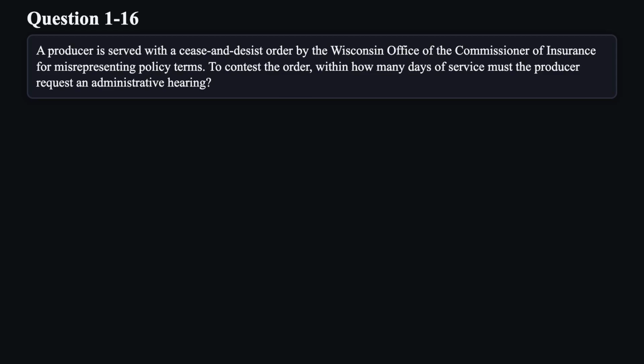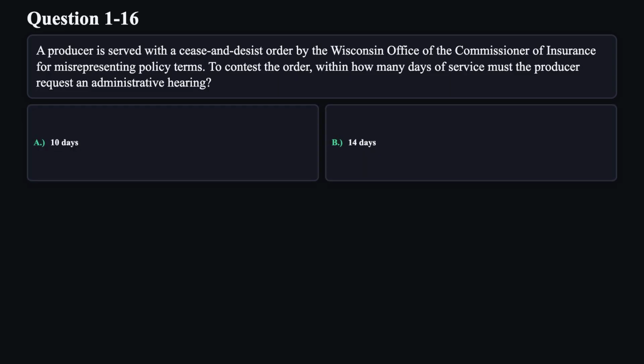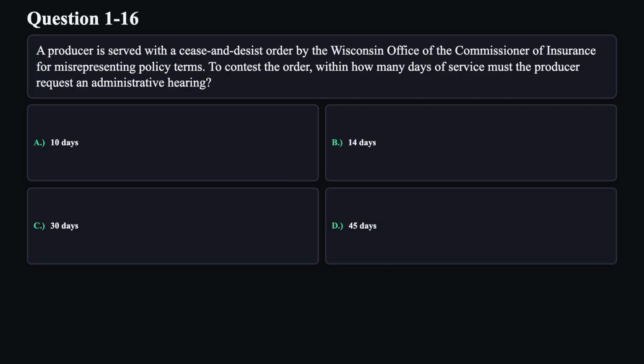Question 16. A producer is served with a cease and desist order by the Wisconsin Office of the Commissioner of Insurance for misrepresenting policy terms. To contest the order, within how many days of service must the producer request an administrative hearing? A. 10 days. B. 14 days. C. 30 days. D. 45 days.